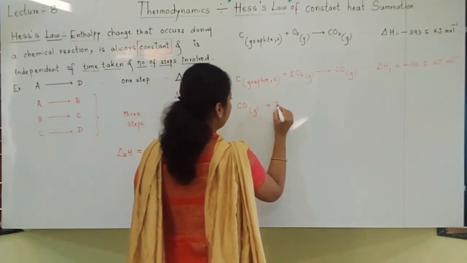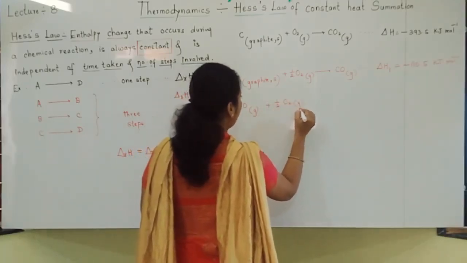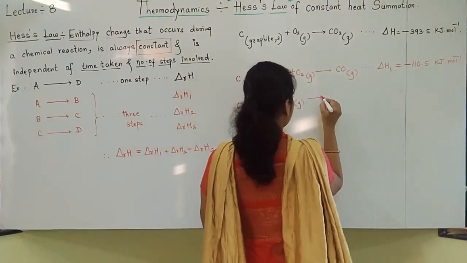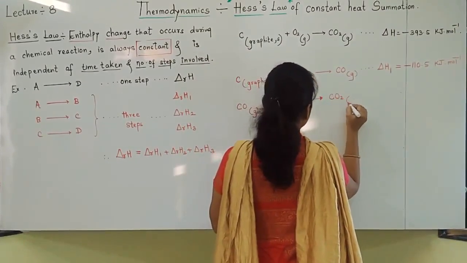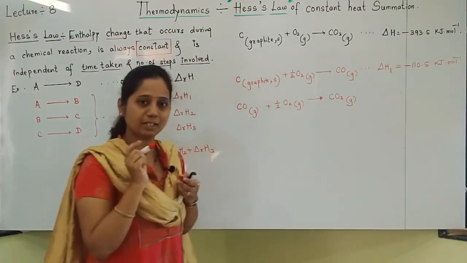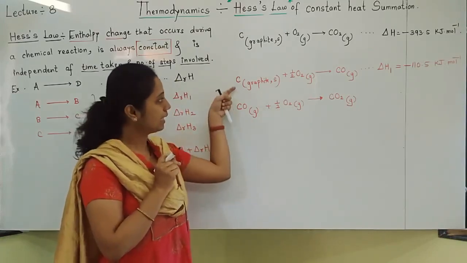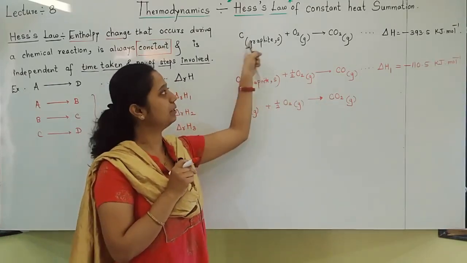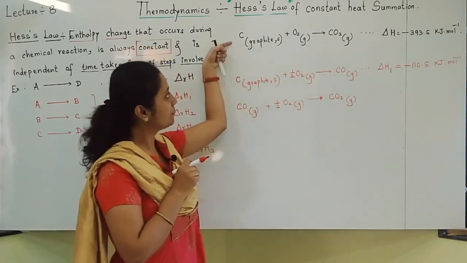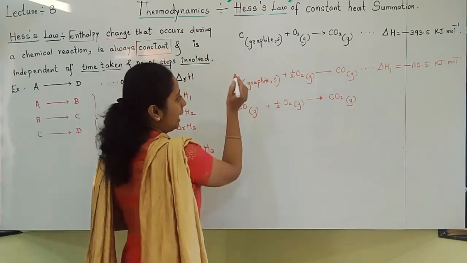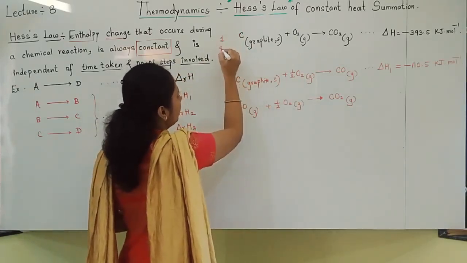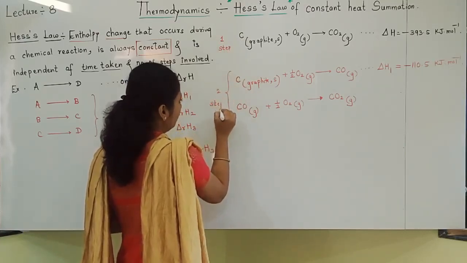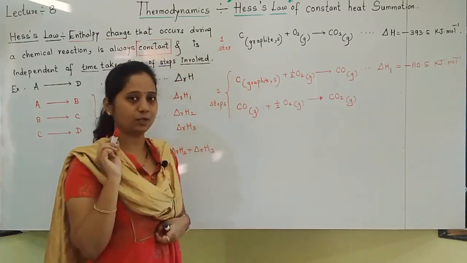Now carbon monoxide is formed, that I will take here, carbon monoxide gas. Again it combines with half oxygen. What product will form, students? Carbon monoxide plus half oxygen, of course the product formed will be carbon dioxide gas. So students, you can observe that here also carbon has finally got converted to carbon dioxide. Same reaction, but upside it took place in one step, and downside the same reaction took place in 2 steps.